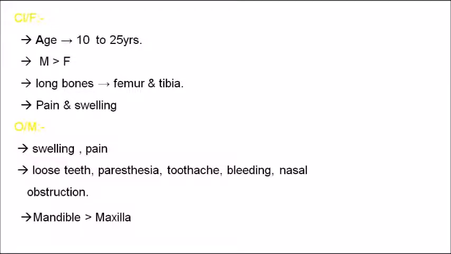Coming on to the clinical features and oral manifestations, these are not so important from the MCQ viewpoint, but just remember, most of the time the oral manifestations will be swelling or pain. Sometimes the involved bone results in loose teeth, paresthesia, toothache, bleeding and nasal obstruction also. The most commonly affected jaw is the mandible compared to the maxilla. Osteosarcoma, the primary malignant tumor of the bone, mostly involves the mandible.